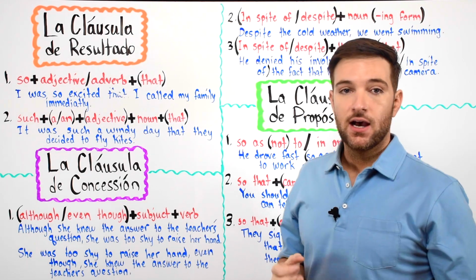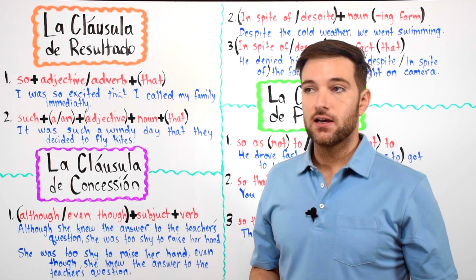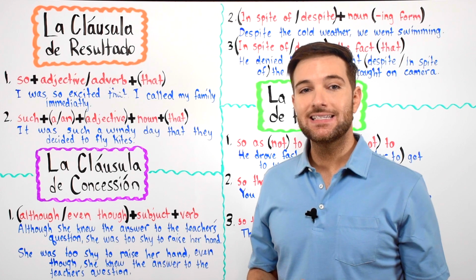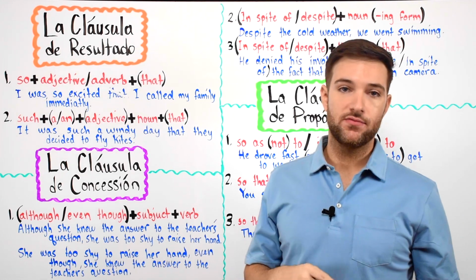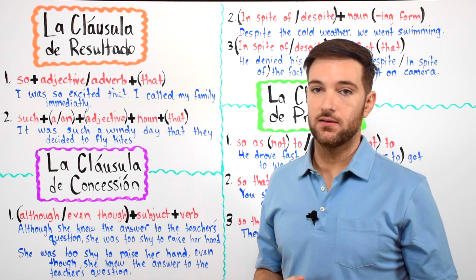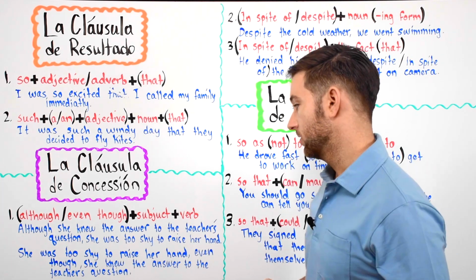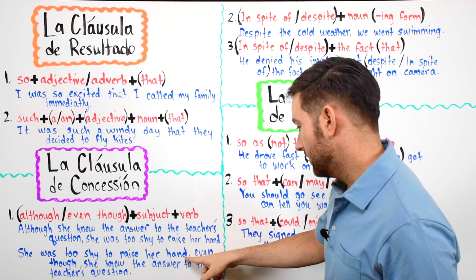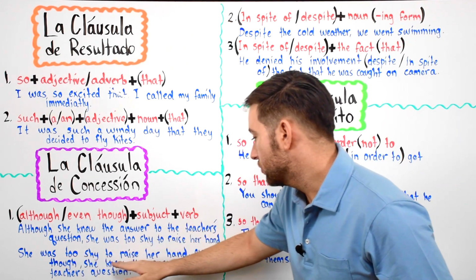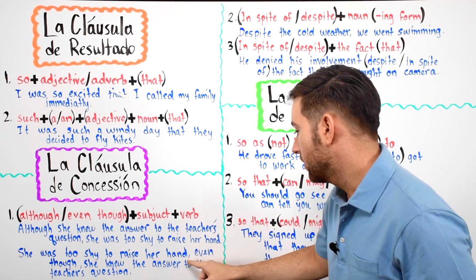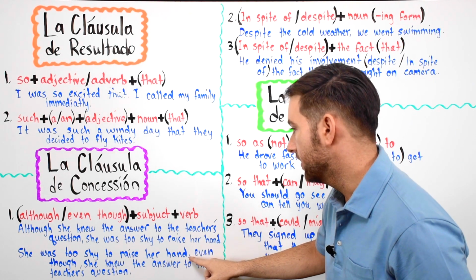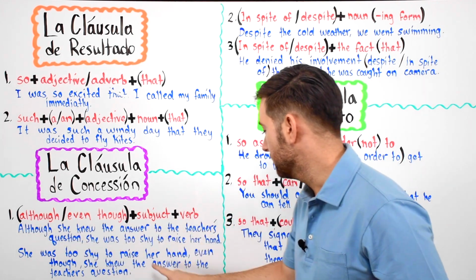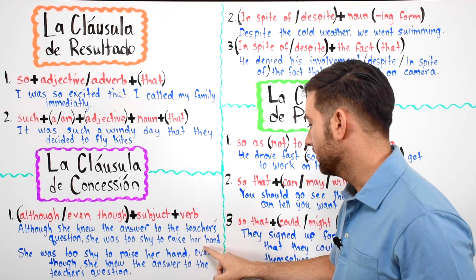Okay, asegúrense de colocar la coma antes de las palabras although y even though cuando las pongan en el medio de la oración. Okay, por ejemplo, we have a comma right here. She was too shy to raise her hand. Okay, comma, right? And then we put although or even though after the comma.